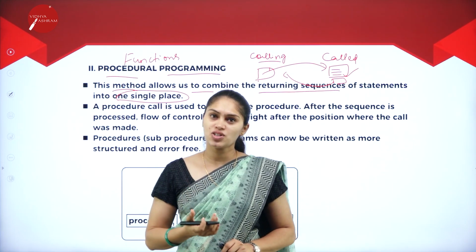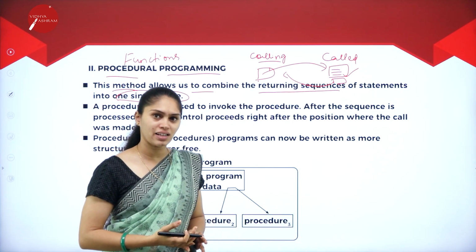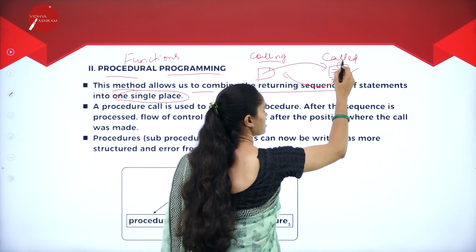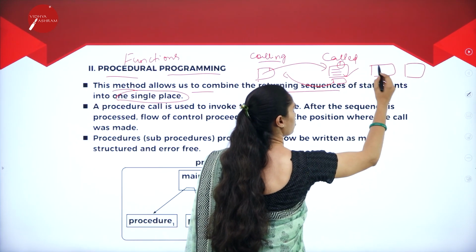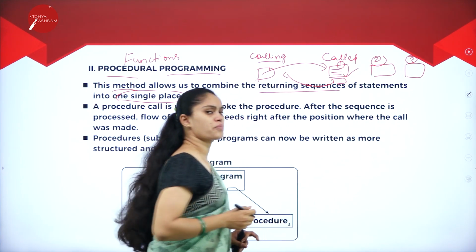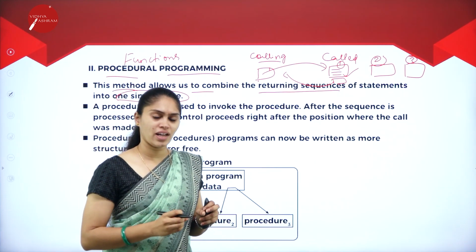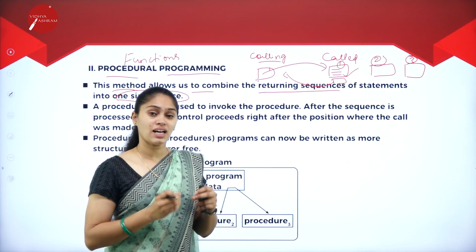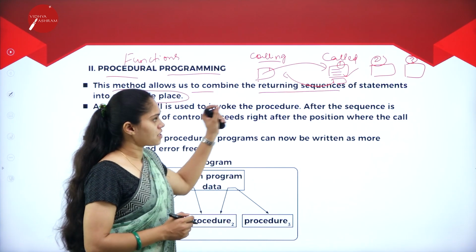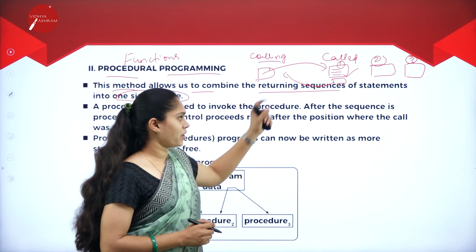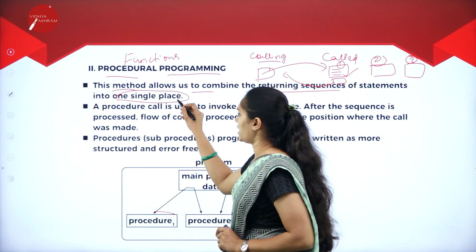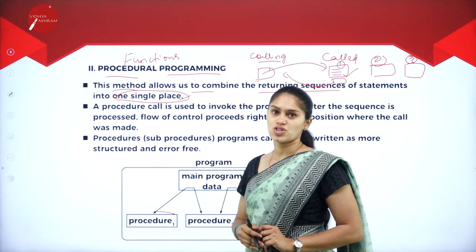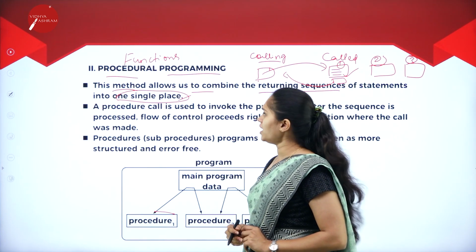This method allows us to combine the repeating sequence of statements into one single place. So here a program can have more than one function. Let me take this as one function and let me take these two as some more functions, right? So what is it doing? It calculates by itself in a separate place and returns a result into a particular place, that is, it returns a sequence of statements into a single place. That place is nothing but the calling function, which is also known as the main function. So that is regarding procedural programming.